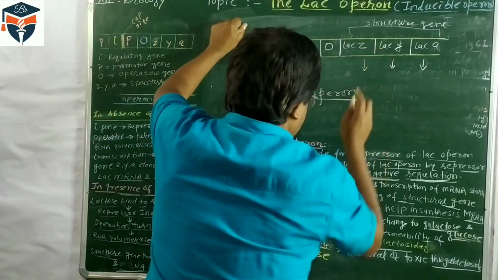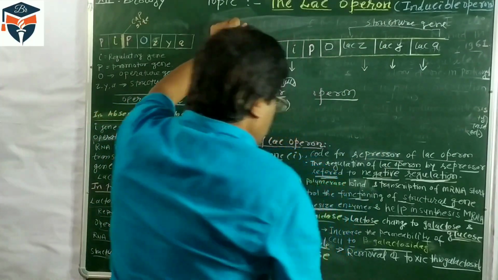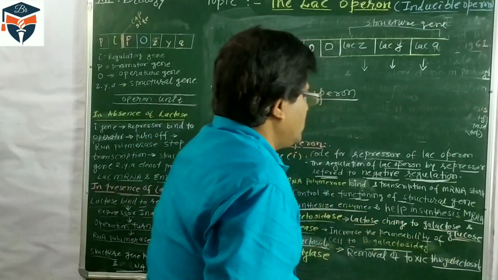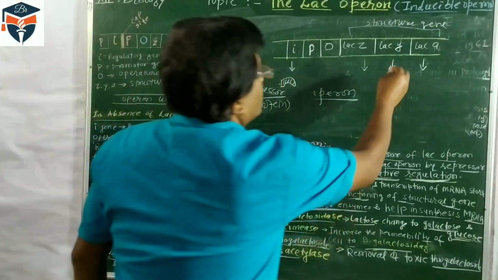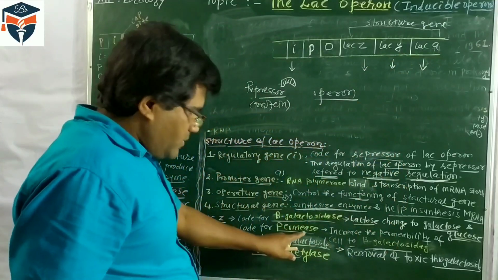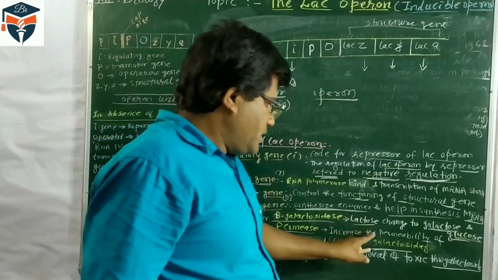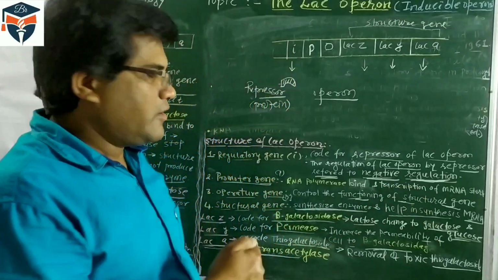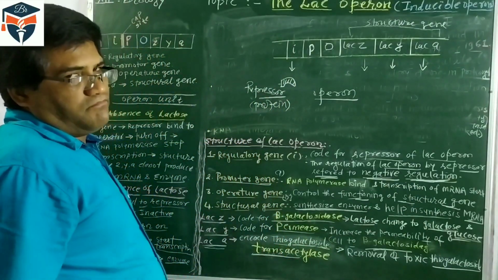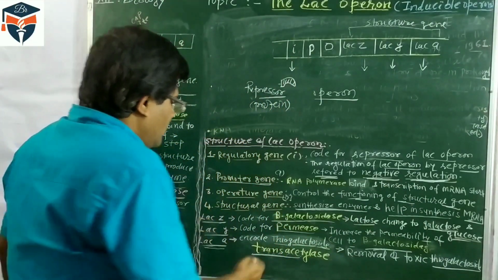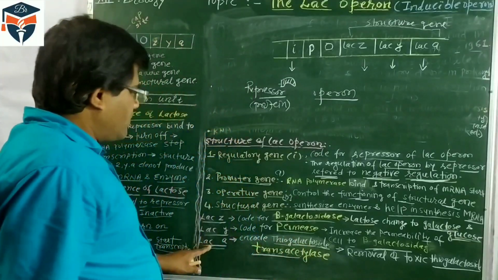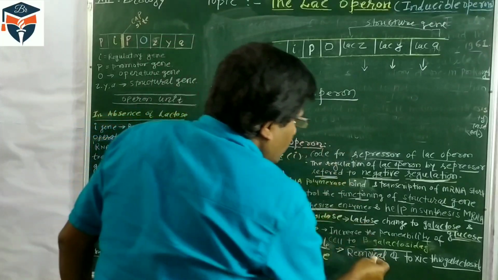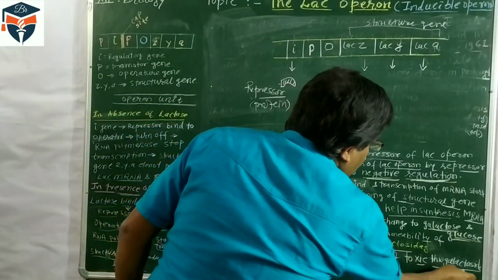So we have three structure genes. Z synthesizes the beta-galactosidase, which converts lactose into glucose and galactose. Y synthesizes the permease enzyme, and it increases the permeability of the cell to beta-galactoside. Beta-galactoside is easily introduced in the cell. And this A gene, transacetylase, removes the toxic thiogalactoside.